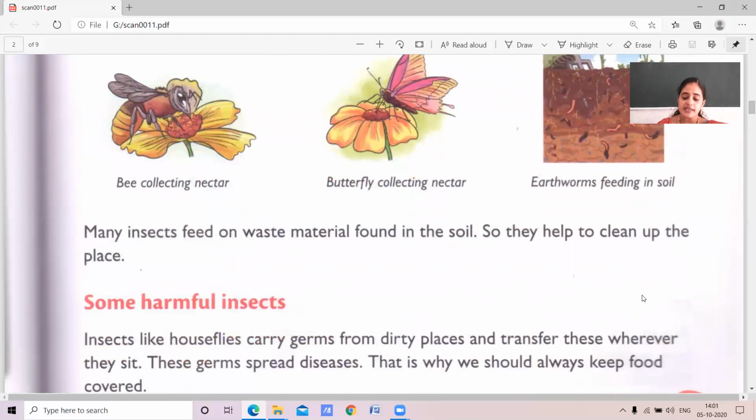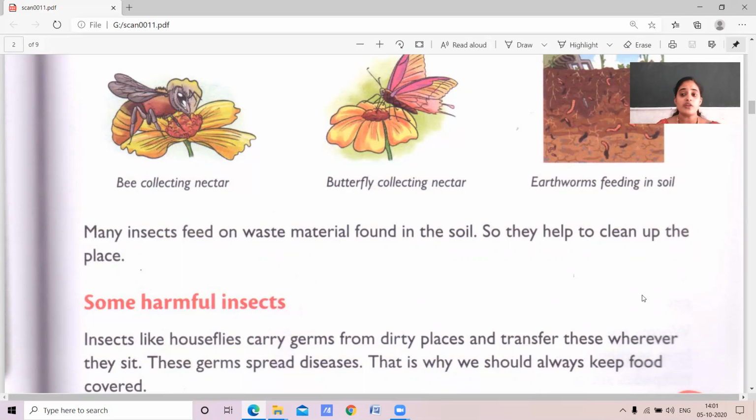See, many insects feed on waste material found in the soil. What is the main function of staying in that soil? They help to clean up the place. Okay. So some of the insects will be found in the waste material. They clean the soil. So the insects are useful to us, children.